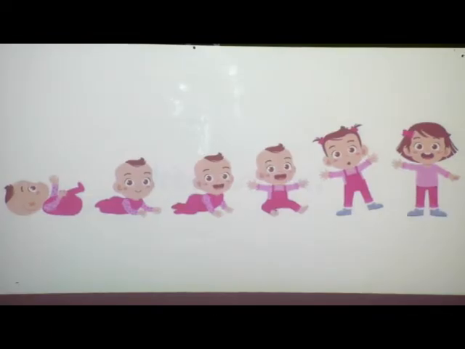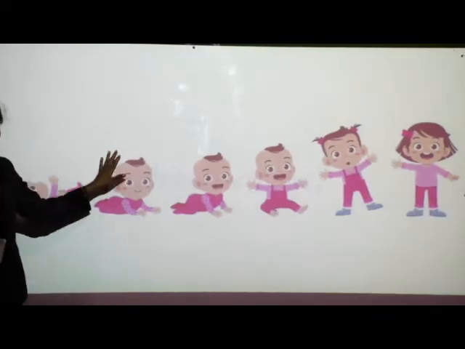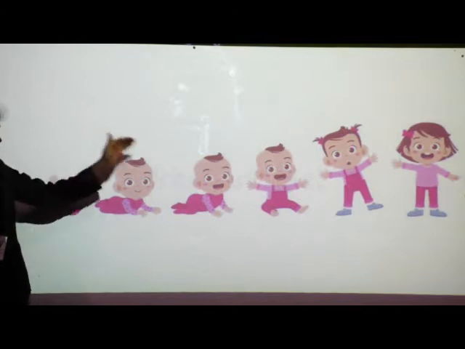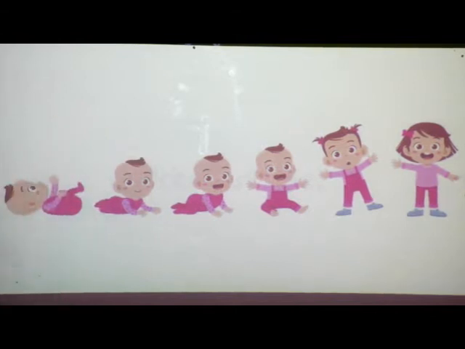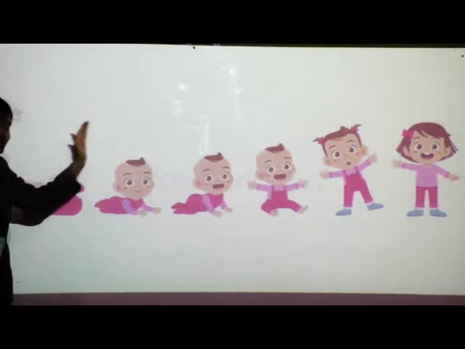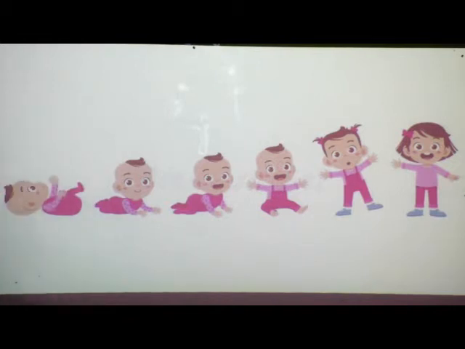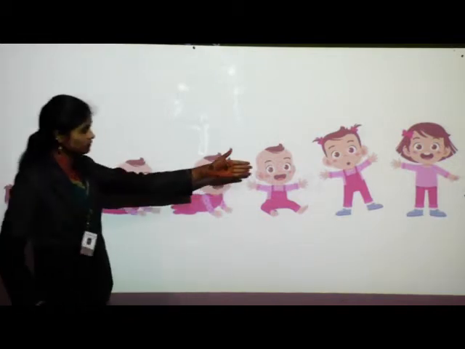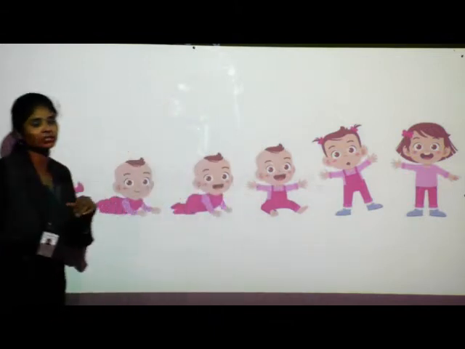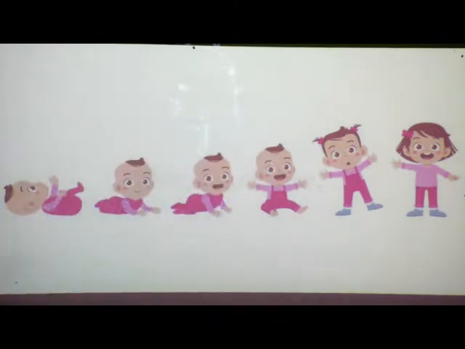Okay. Now everyone look at the board. Okay. Children, can you see these pictures of babies? Different stages. Yes. Now tell me, what do you see in these pictures? Can you see? 1, 2, 3, 4, 5 and 6 pictures are there. Just try to observe these pictures carefully and tell me what do you see.